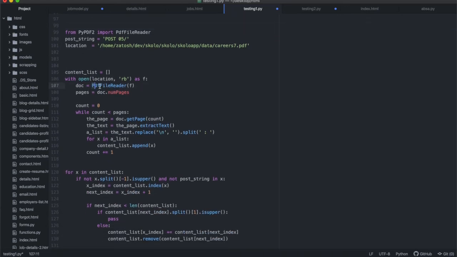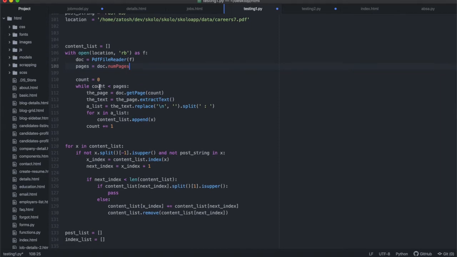So the PDF file reader, we've imported it at the top over there. We open the file, and then we check how many pages we have in the document, right? We're gonna need to know how many pages we have, because we have to iterate through all the pages to get the content out. Each and every document will have a different number of pages. We won't always know how many pages there are, so we have to specifically get it every time we run the code, so we can iterate through the number of pages.